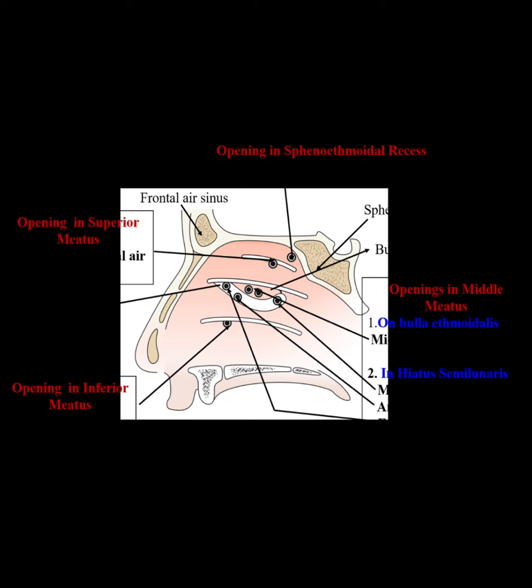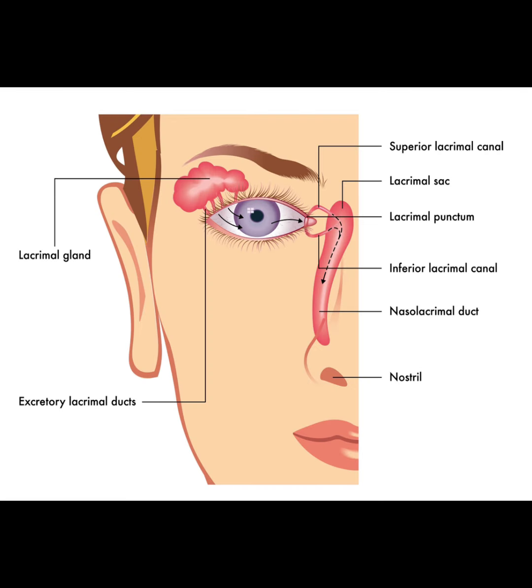The openings of paranasal sinuses are on the lateral wall and roof of the nasal cavities. The lateral wall contains nasolacrimal duct opening into inferior nasal meatus, which drains tears from eye into nasal cavity.